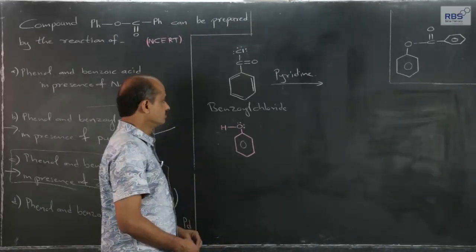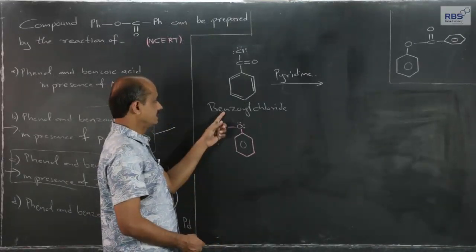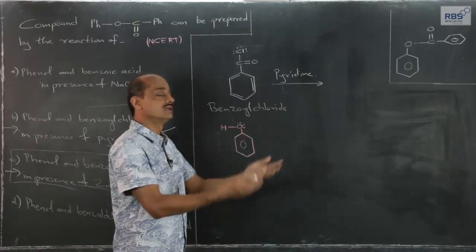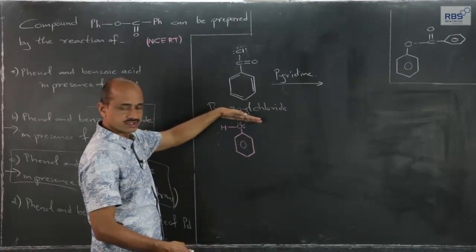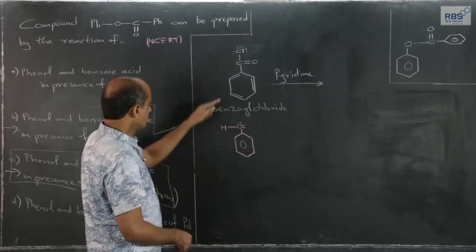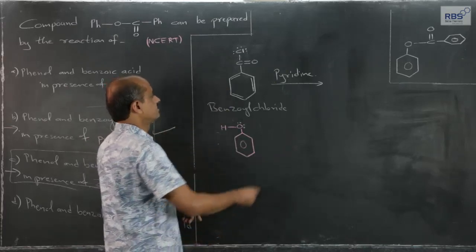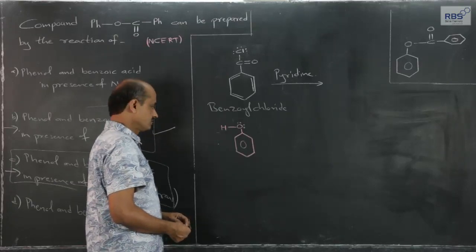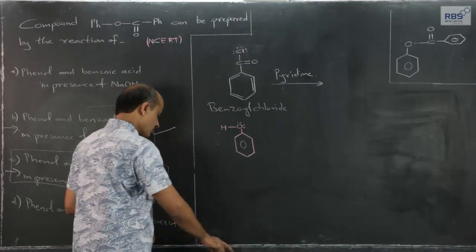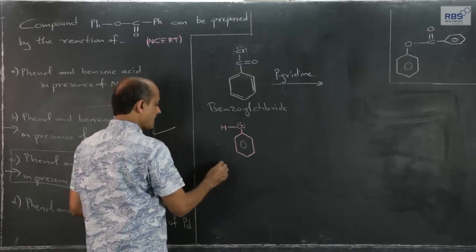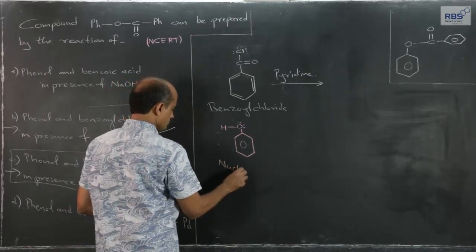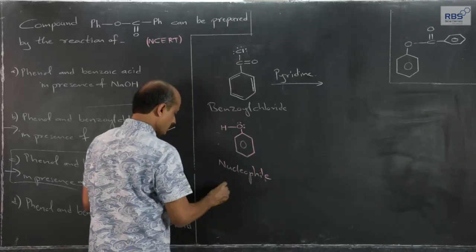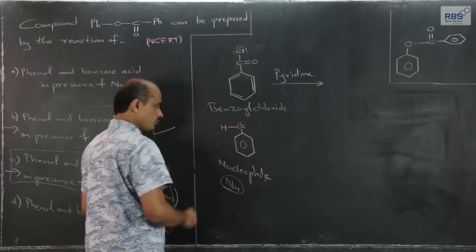Just now I have told you benzyl chloride in presence of anhydrous ZnCl2 will get converted into an electrophile and electrophilic substitution reaction at phenol will take place. But if benzyl chloride and phenol are reacted in presence of pyridine, then it will not be electrophilic substitution reaction, it will be a different reaction. Phenol will act as a nucleophile. We normally in short write it in this fashion, nucleophile.